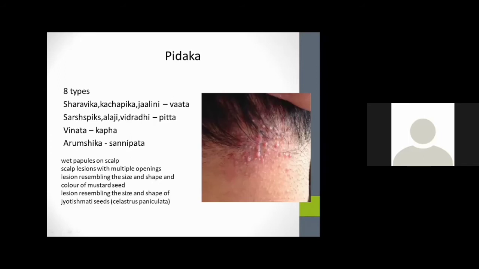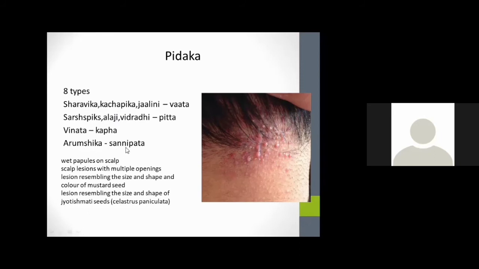And Pidagas. Coming to Pidagas, Kashyapa Acharya described 8 types of Pidagas specific to children. In that, excluding Arumshika, there are 7 types: Sharavika, Kachapika, Jalini, Sarshapika, Alaji, Vidradhi, Vinata. All these Pidagas are the same as the Prameha Pidagas.